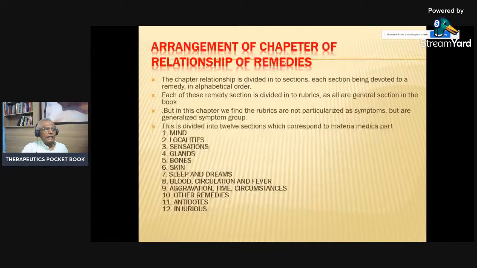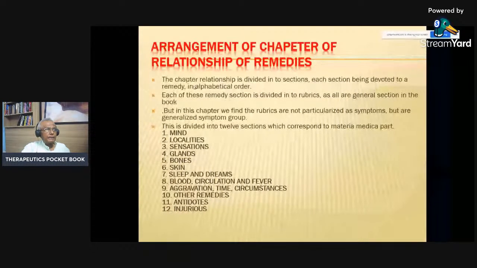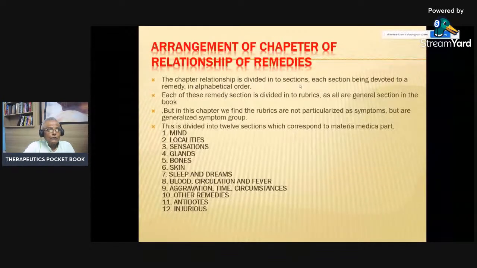Now, the arrangement of the chapter of the remedy. The chapter relationship is divided into sections, each section being devoted to a remedy in alphabetical order. Each of these remedy sections is divided into rubrics, as in all the general sections of the book. But in this chapter, we find the rubrics are not particularized as symptoms, but are generalized symptoms.